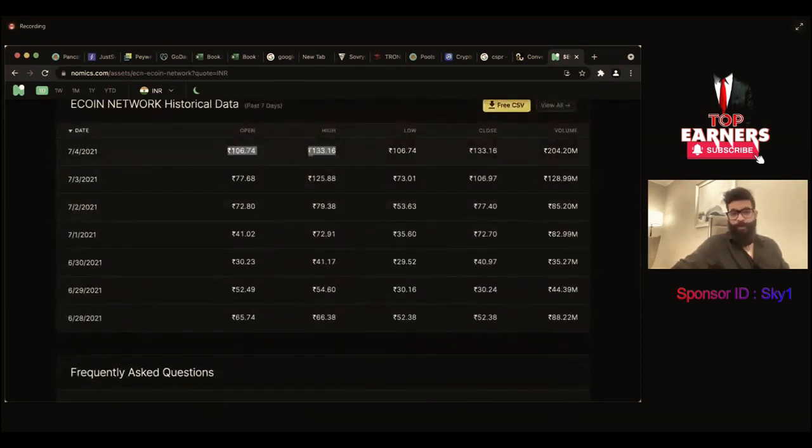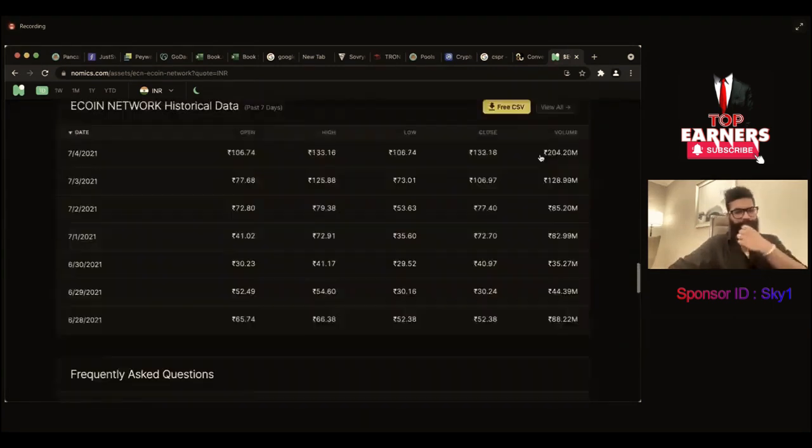You can see the open price, the high price, the low price, the volume. We have done 204 million rupees of volume in the last 24 hours. 204 million rupees, 128 million, 85 million, 82 million. Before it was less. But from here, you can see the sentiments of the market. It's 204 million INR in the last 24 hours, which is your volume without use case of ECN. This will be 10 times in no time.